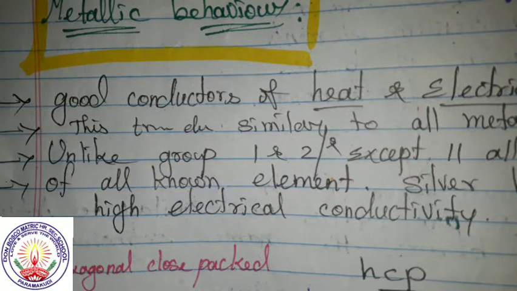Children, you may think, then why are we using copper in electrical appliances? Last year one student asked, which has the higher electrical conductivity, silver or copper? See here, of all known elements, silver is having the highest electrical conductivity. Then why are we using copper?